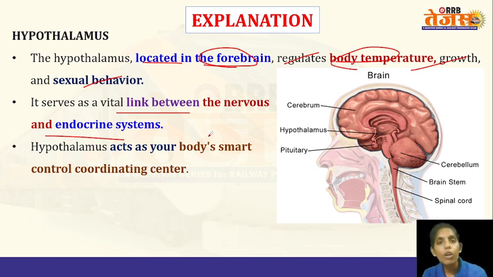And also it will cause the blood vessels present below the skin to dilate, so that the heat can be radiated off from the body and the body can somewhat cool down. For example, if the body temperature is very cold, the hypothalamus will cause the muscles to contract, to shiver, so that some heat will be generated. And also it will cause the blood vessels to constrict, so that the heat will not be radiated out of the body and the heat can be conserved within the body. So this is how the hypothalamus will act as a link between the nervous system and the endocrine system.